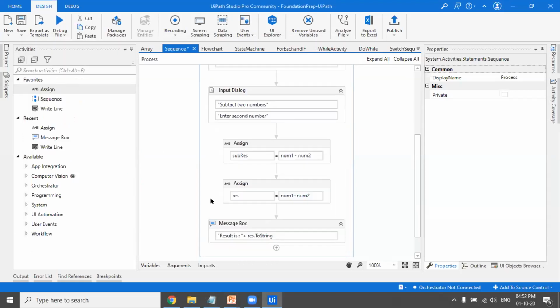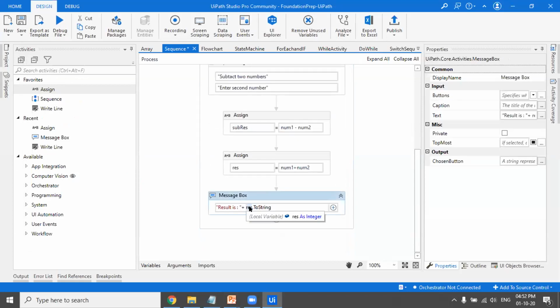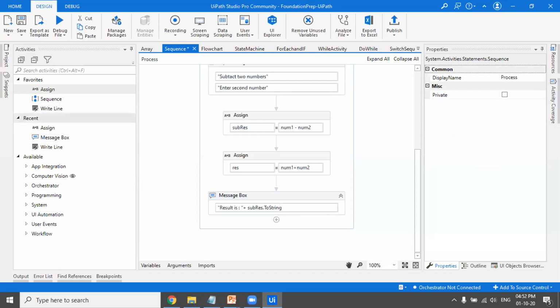So now if we want to run this, we can run this, and instead of the result, now we will be printing the subtraction result. And why am I writing .toString? Because in the message box or even in the write line, you cannot print an integer value. So you'll have to convert it to string. And .toString is nothing but a function by which you can convert the integer to string.